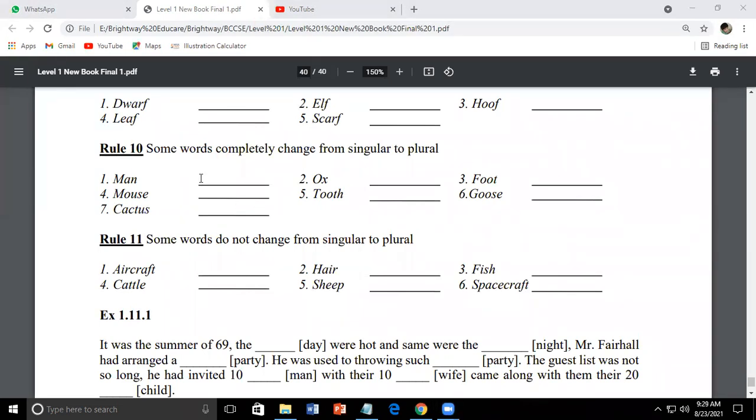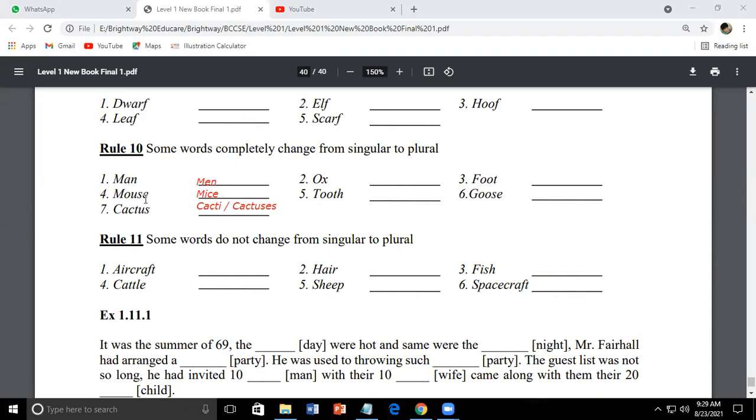For example, the plural of man is men. The plural of mouse is mice. The plural of cactus, one plural is cacti, and there is one more plural that is cactuses. So you can use either, okay? So as I said, one is cacti and one is cactuses. So here you can notice that the word is completely changing.